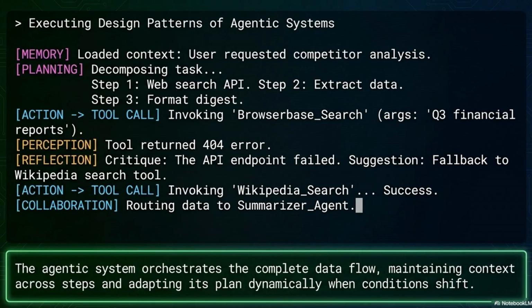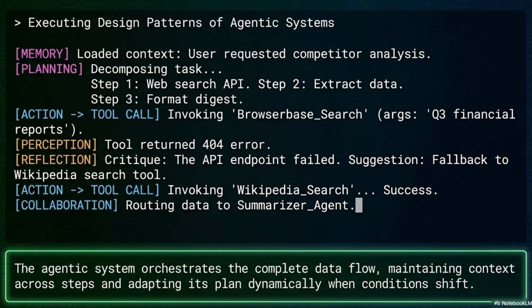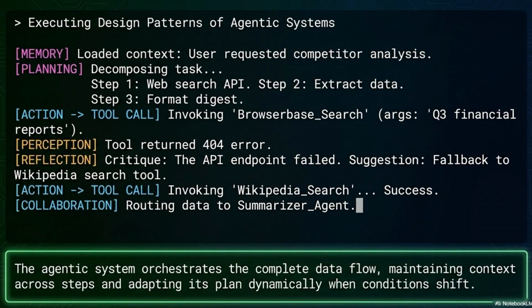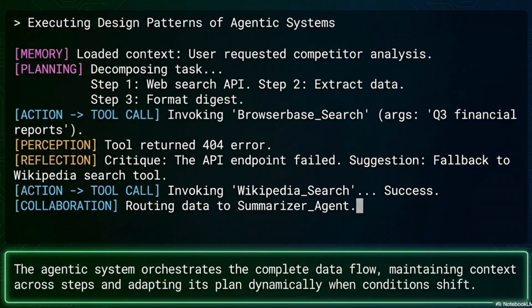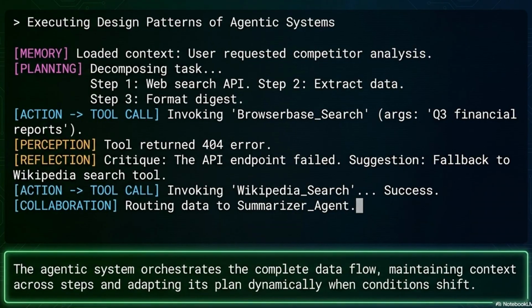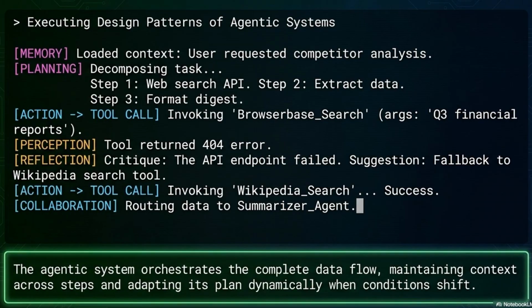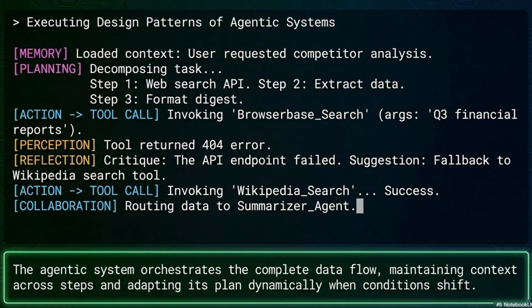The tool returns a 404 error. Here is where agentic behavior diverges from a simple LLM call. The agent reflects. It critiques the failure. It suggests a fallback. Use Wikipedia search instead. It retries successfully. It then routes the retrieved data to a specialist summarizer agent for the next stage of processing.